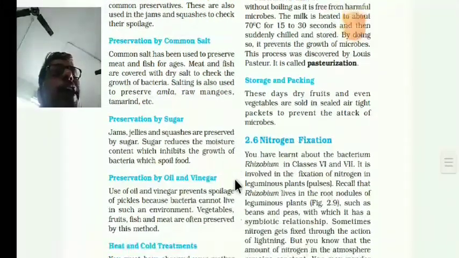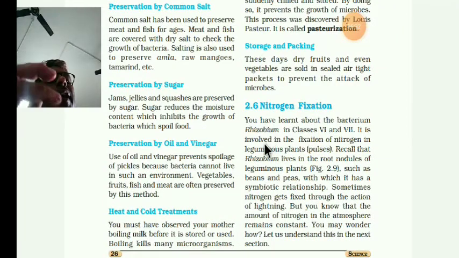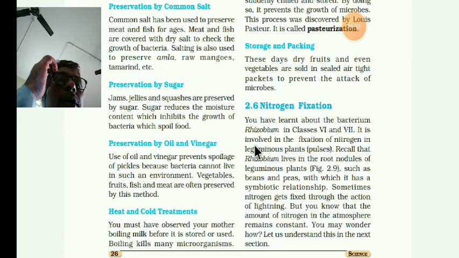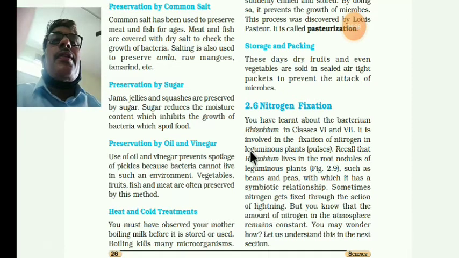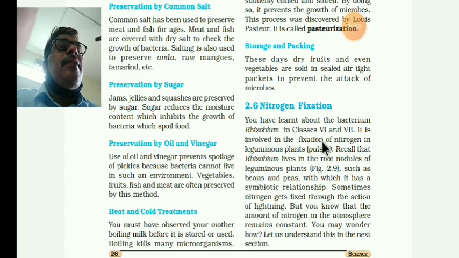Now next one is nitrogen fixation. What do you mean by nitrogen? You know that the atmosphere contains nitrogen, correct? But plants or animals can't take it directly. It has to be converted into nitrates, and this is done by microorganisms. The name given here is rhizobium bacteria.